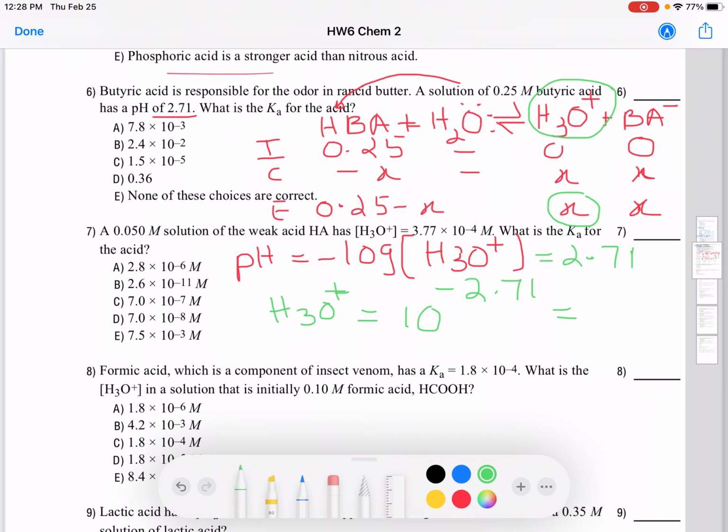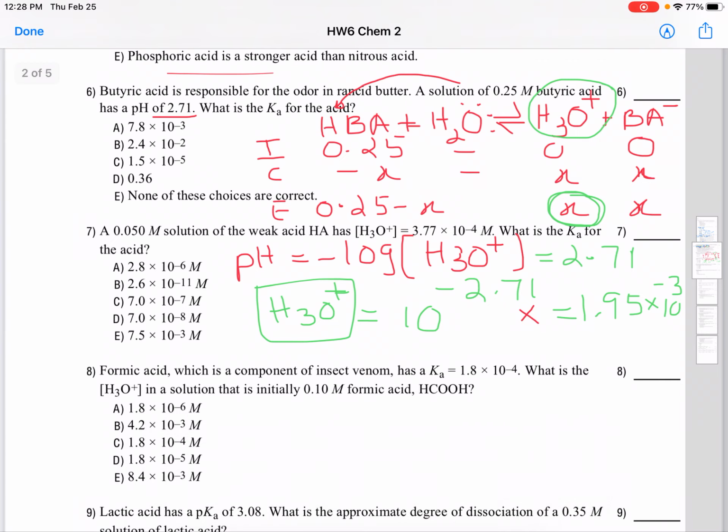Shift log negative 2.71. I might get a wrong number, so you will have to check to see if you get the correct number. 1.95 into 10 to the negative 3. And that is the hydronium ion concentration. In other words, we just found the X, right? X equals 1.95 into 10 to the negative 3, right?